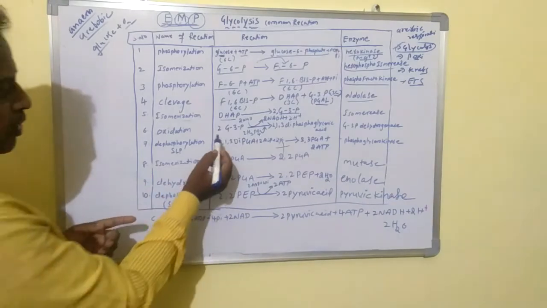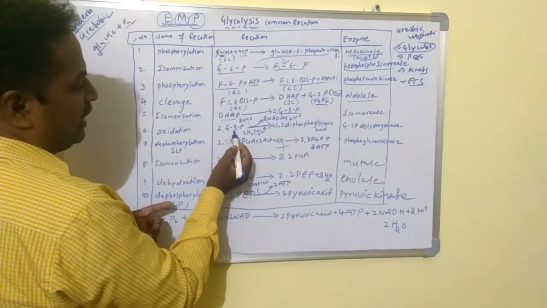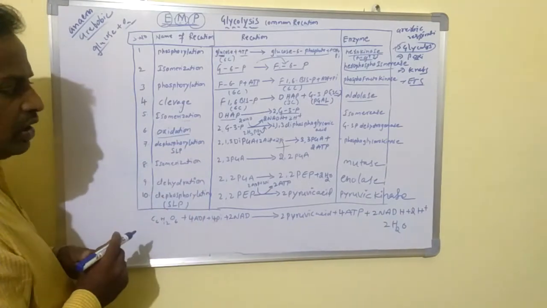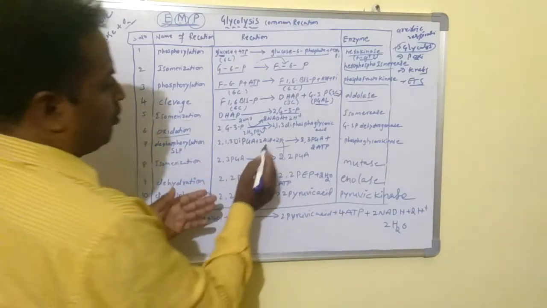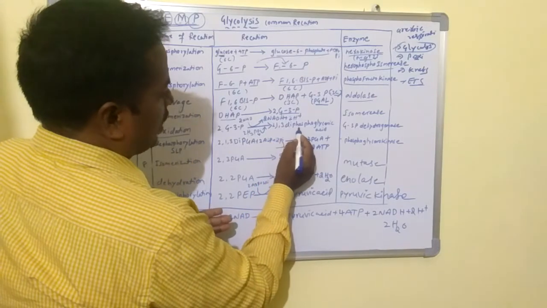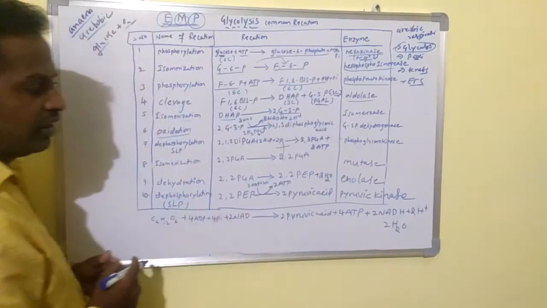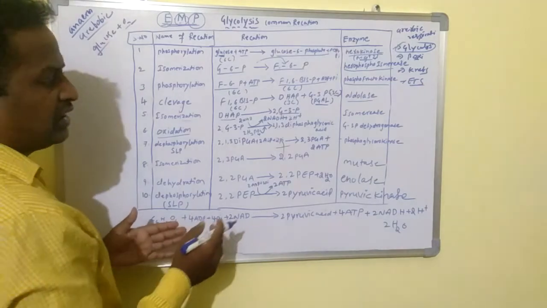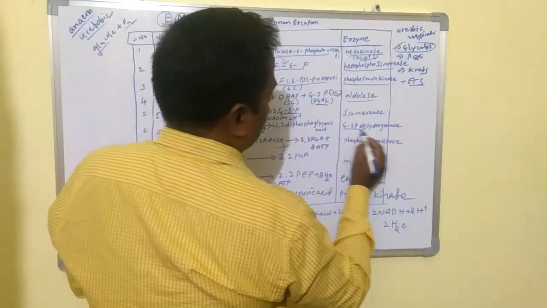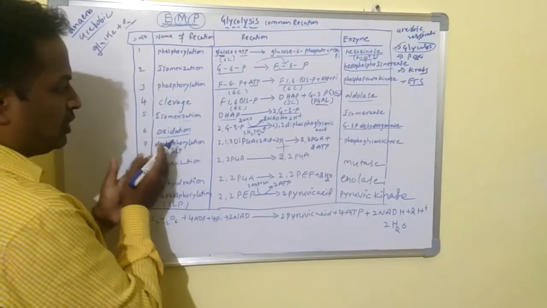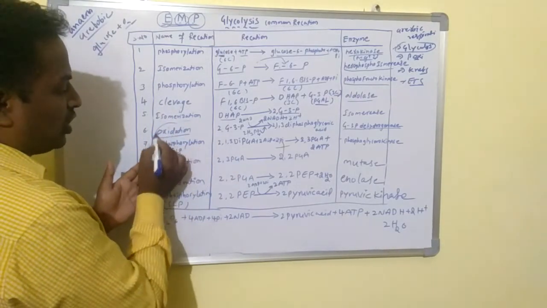Then the 2 moles of glyceraldehyde 3-phosphate undergo oxidation and form 2 molecules of 1,3 diphosphoglyceric acid. This reaction is catalyzed by G3P dehydrogenase. It is a very important reaction. In this process, G3P undergoes oxidation.